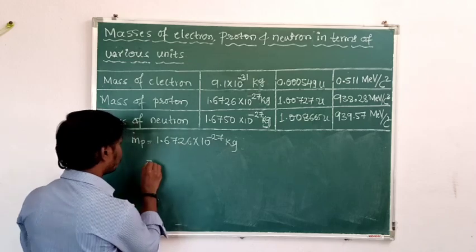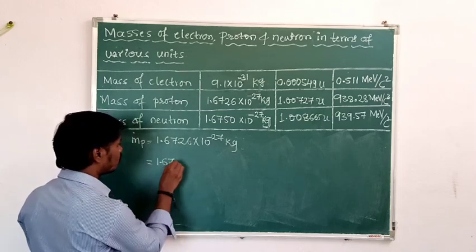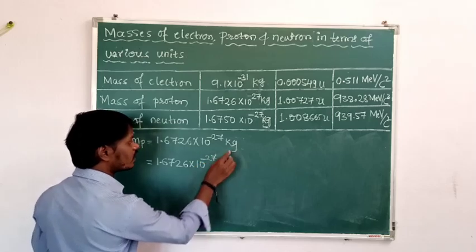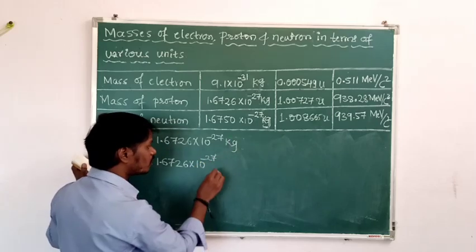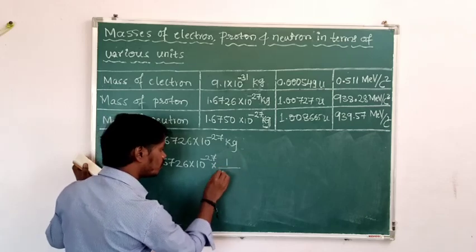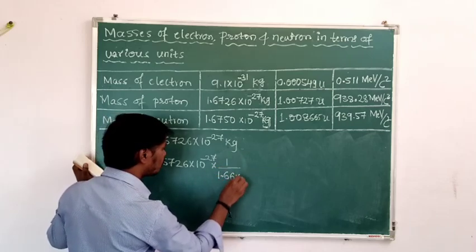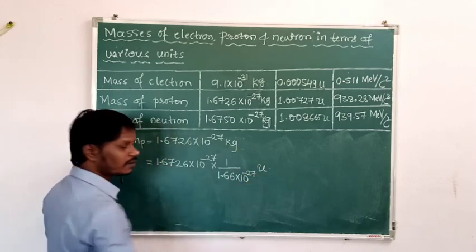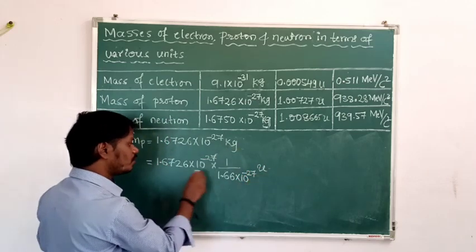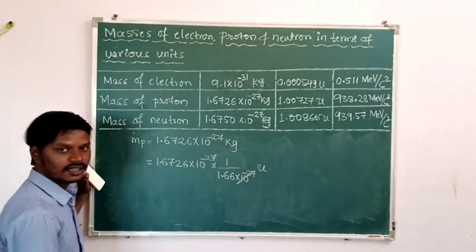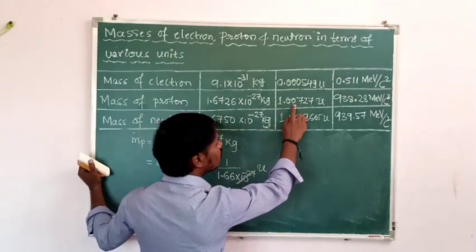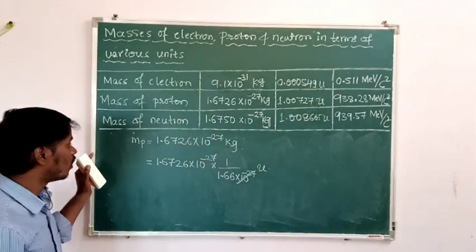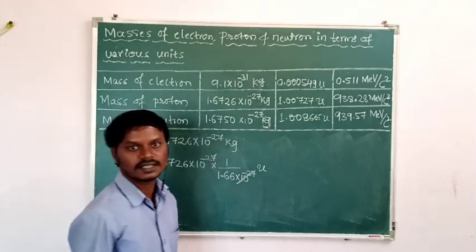See here, 1.6726 into 10 to the power of minus 27. So here 1 kg in terms of atomic mass unit is 1 by 1.66 into 10 to the power of minus 27 atomic mass unit. Kg is converted into atomic mass unit, and these two get cancelled. Then we will get the answer, about 1.00727 atomic mass unit.